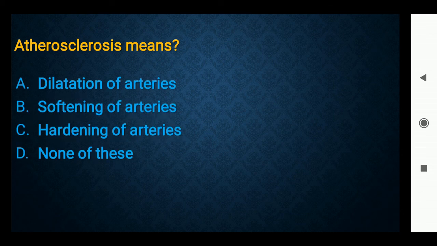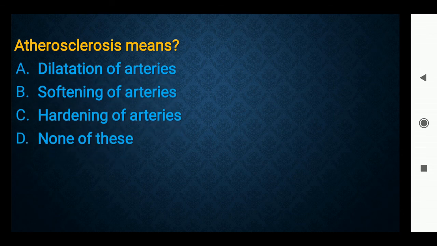Atherosclerosis means dilatation of arteries, softening of arteries, hardening of arteries, none of the above. Option C, the right answer, hardening of the arteries, because thrombus formation is already there. Atherosclerosis.